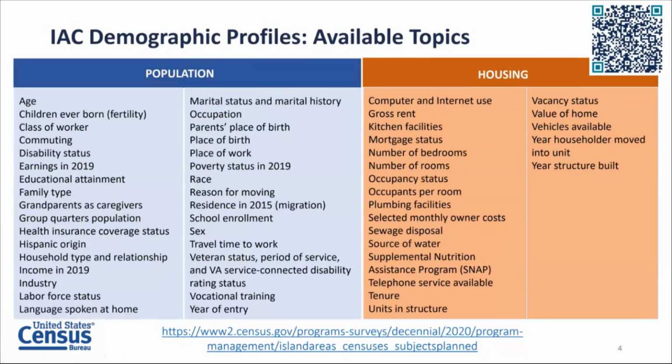This includes data on demographic characteristics such as age, sex, race, and Hispanic origin, social characteristics including educational attainment, language spoken at home, and disability status, economic characteristics such as labor force status, commuting, and income and poverty status in 2019, and housing characteristics to include tenure or home ownership status, gross rent, and computer and internet use. Visit the link provided to access the list of topics for each IAC data product.